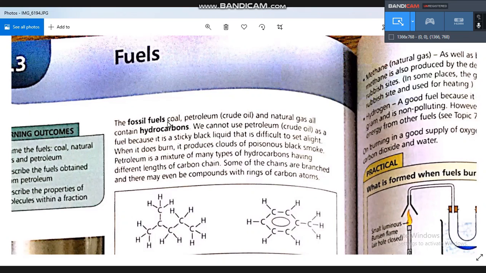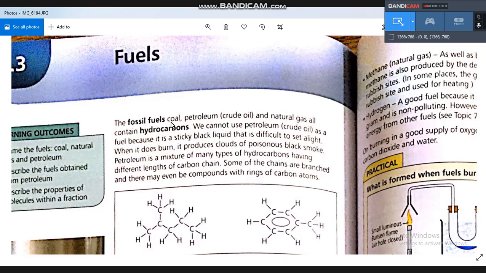We said that we can name alkanes by adding a prefix for the number of carbon atoms. It can be meth, eth, prop, and so on. And the last part of the name is ane. So if we have one carbon atom, it will be methane.